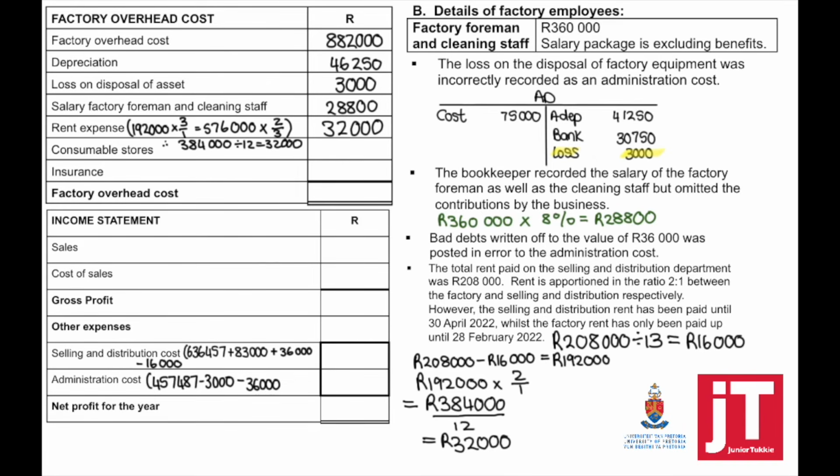You could have also said 192,000 times 3 divided by 1 to find out the total rent, then take it times 2 divided by 3, then divided by 12. It will provide you with the monthly rent that should be added. So this is an alternative way to get to exactly the same answer. Remember, we're not going to show the total rent for this accounting period. It's only 1 month which is outstanding. The factory overhead cost has already been recalculated.